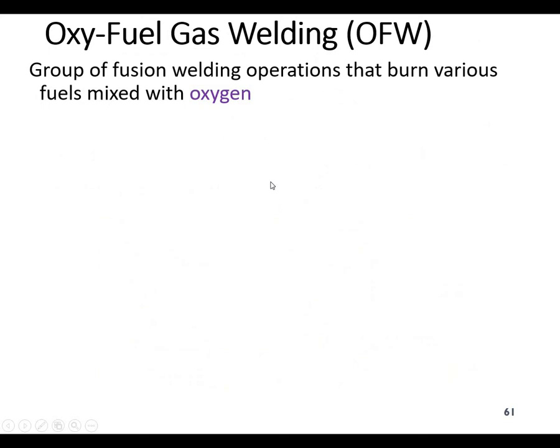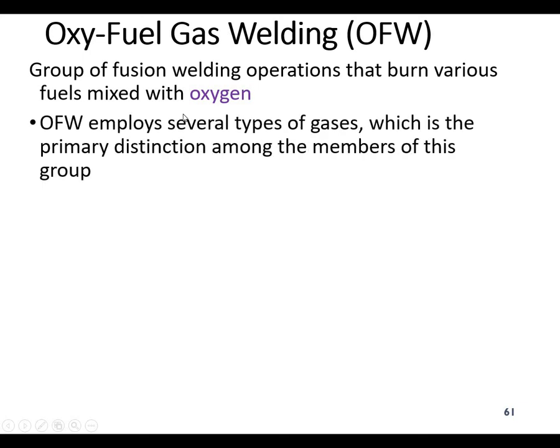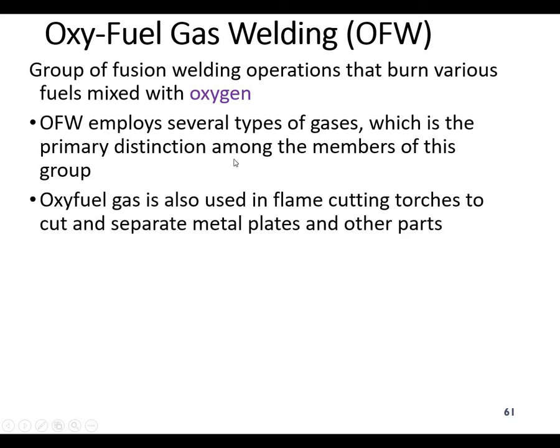Okay. Coming to the oxy-gas welding processes, oxy-fuel gas welding, which we also call the OFW process. This is the group of welding processes that uses different types of fuel gases, and they can be mixed with the oxygen. And normally we use oxyacetylene as the fuel gas, but hydrogen gas can also be used now.